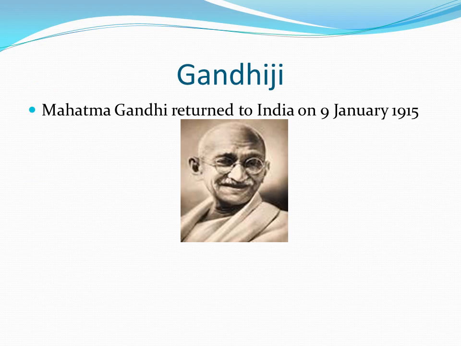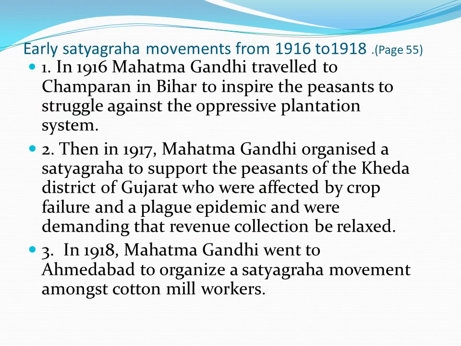Mahatma Gandhi returned to India on 9th January 1915. Early satyagraha movements of Gandhiji from 1916 to 1918. In 1916, Mahatma Gandhi travelled to Champaran in Bihar to inspire the peasants to struggle against the oppressive plantation system.